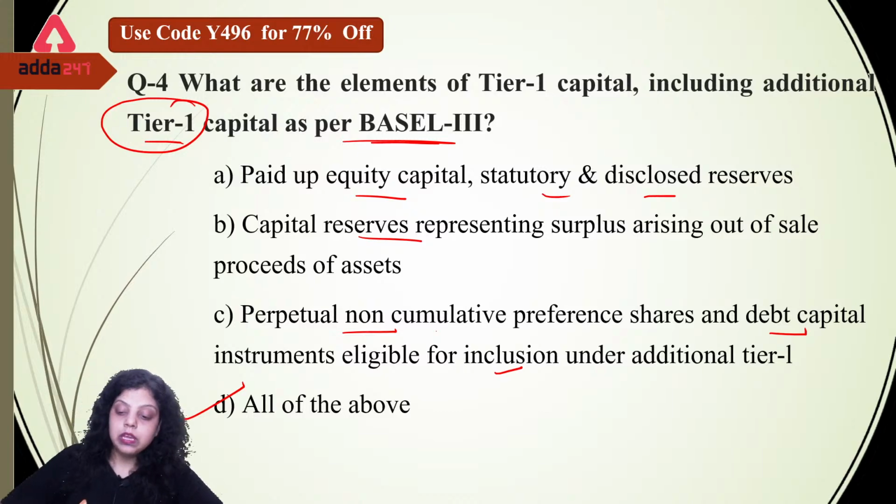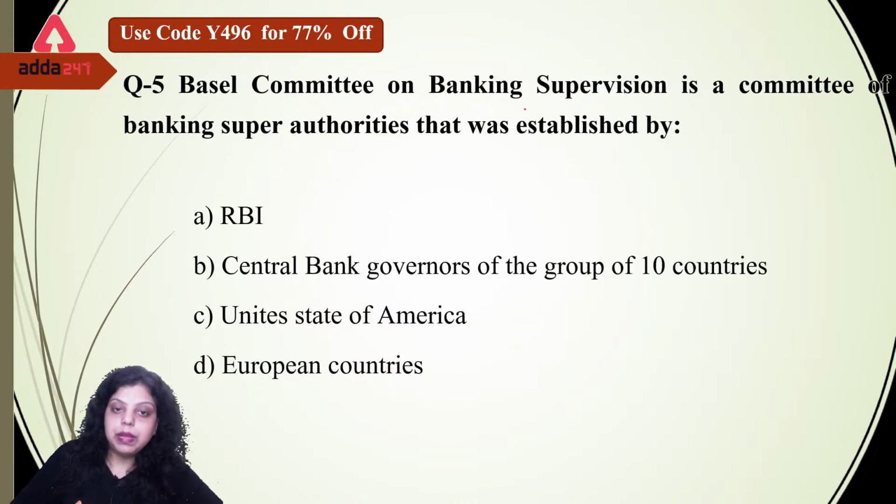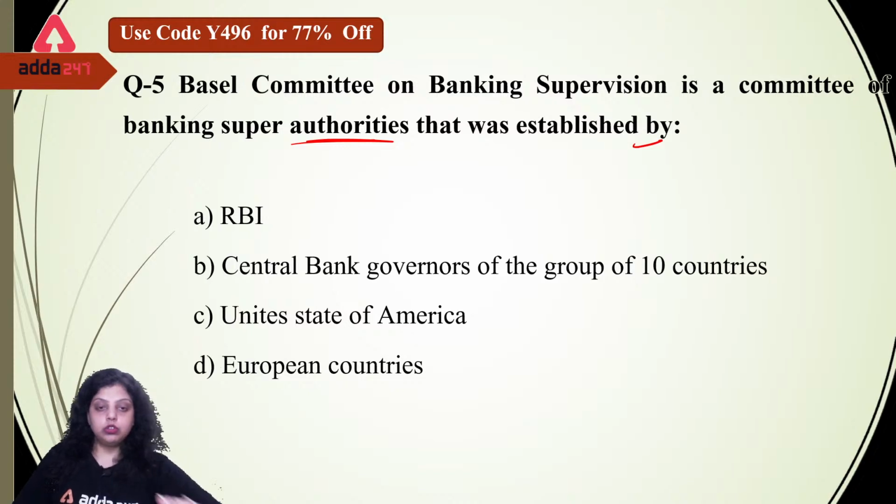Okay. Now the next question is, the Basel Committee on Banking Supervision is a committee of banking supervisory authorities that was established by whom? The Basel Committee on Banking Supervision is a committee of banking supervisory authorities which has given us the international banking regulations which are followed worldwide, across the globe. So which of the following has established this Basel Committee on Banking Supervision?